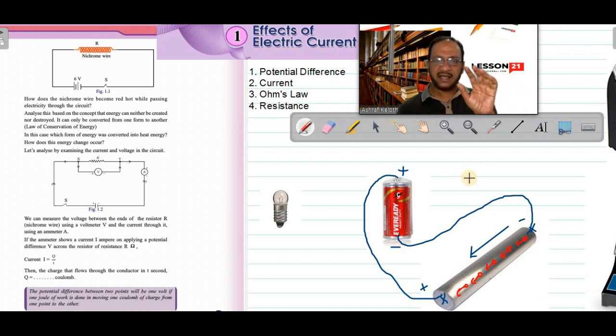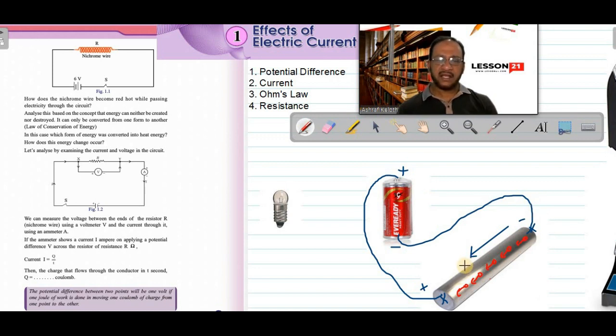The same way inside a conductor also, usually free electrons are just like you, they will move in random only. But if you want to make them move in a straight line, we need a force. The force is provided, energy difference is provided by a cell or battery. Then all of them will move in a straight line, so we can get a electric current. Electric current is flow of charges in unit time. We will see that. This point is clear? This is the physical meaning of potential difference. That is, an energy difference is created between the two ends of the conductor.